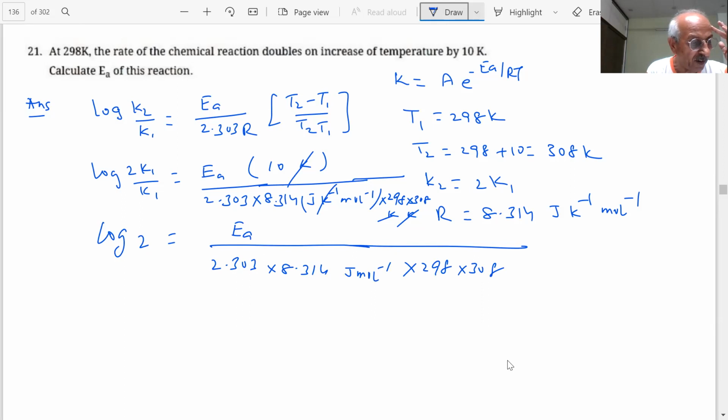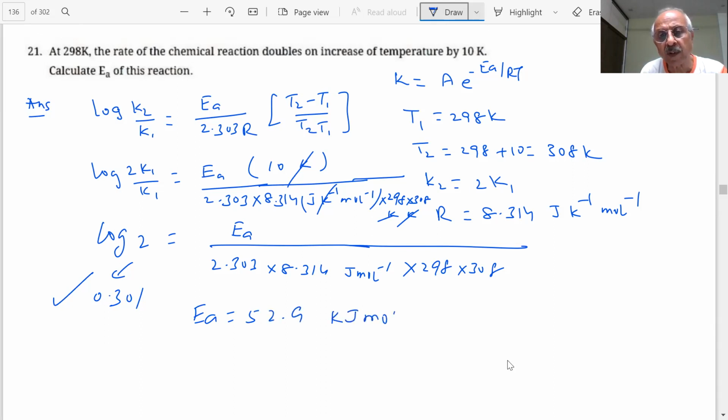It is 0.3010. So activation energy can be calculated: 52.9 kilojoule per mole. Such a question has been given many times in the paper, so, students, we can expect such a question in the paper.